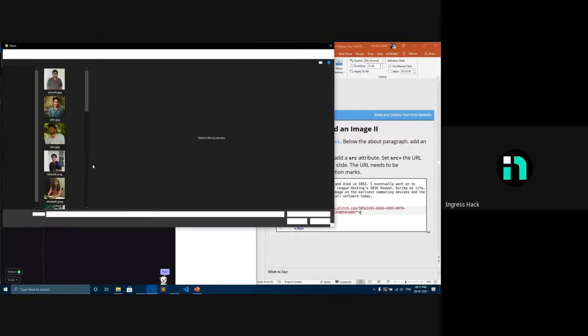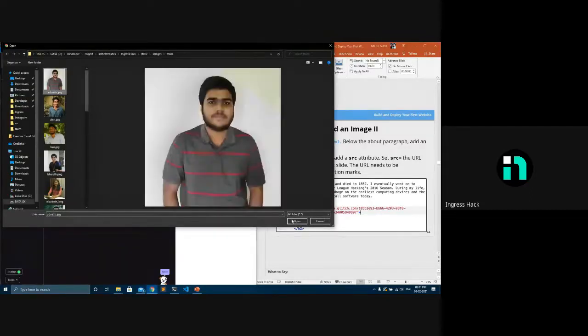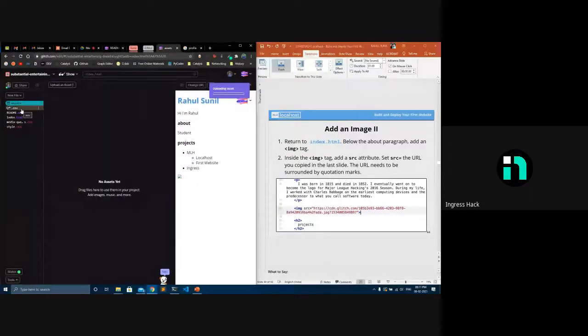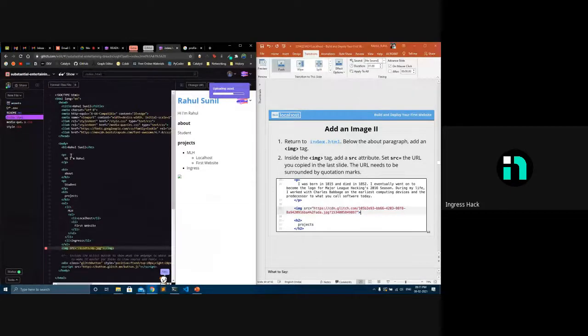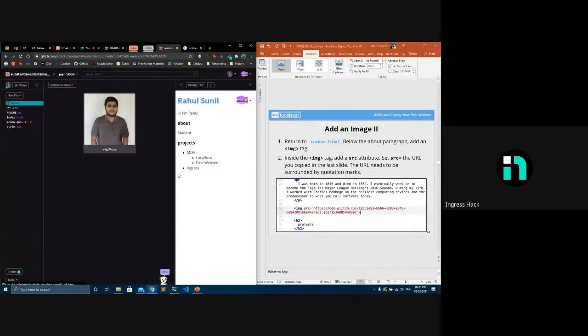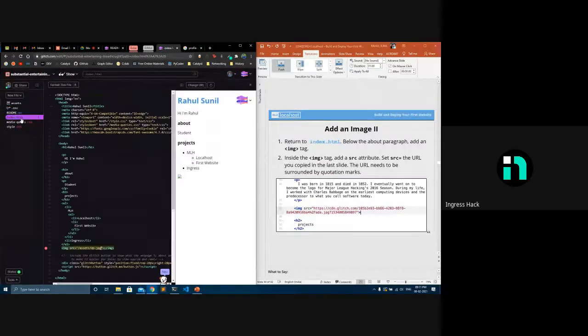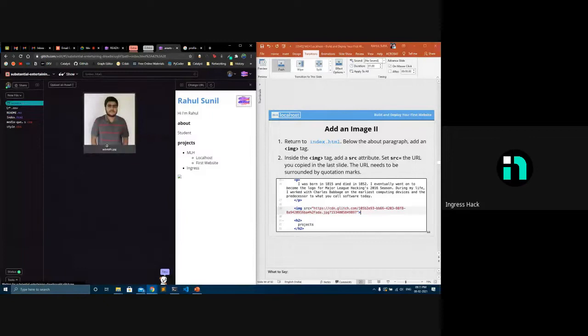I'll just show how that works. Okay, now I just added Advait's photo in my assets folder. So now if I want to add that to our site, I'll just take assets, then Advait.jpg.